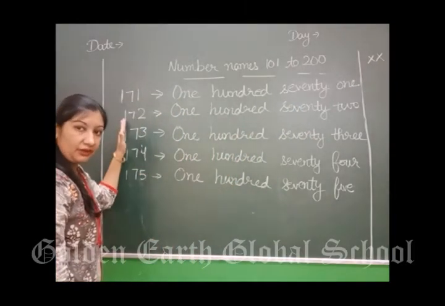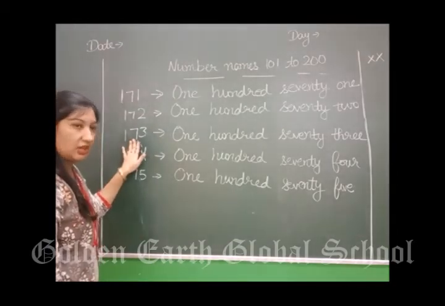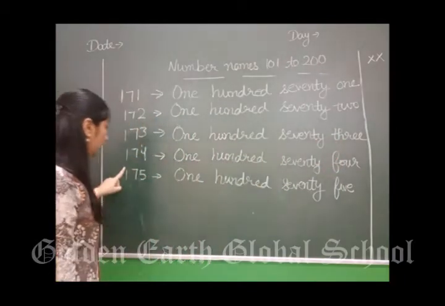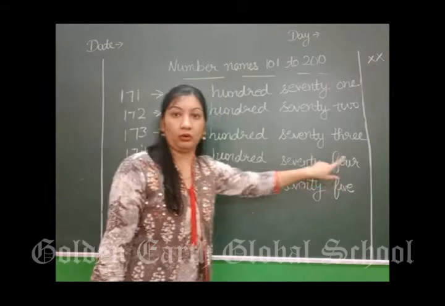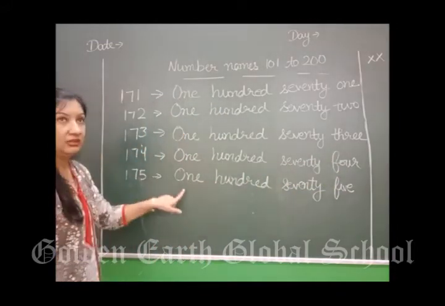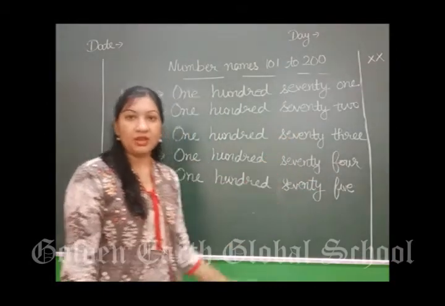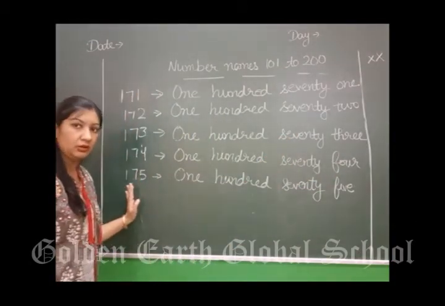This is 172. So what will come? 173. Next 174. 175. In this way you will do 171 to 175 in your notebook.